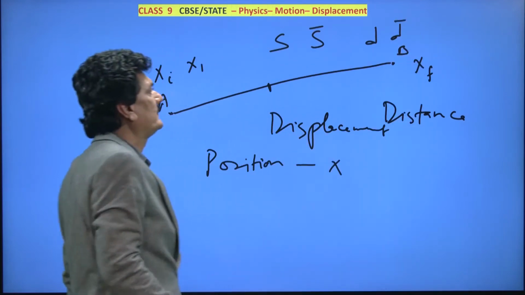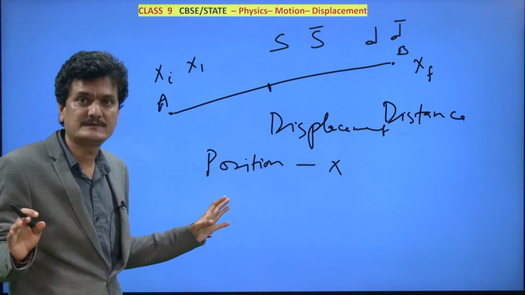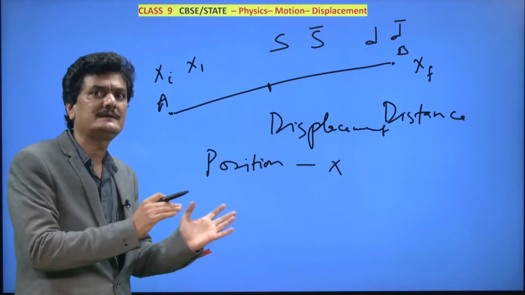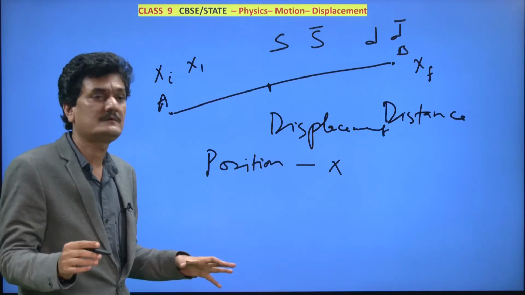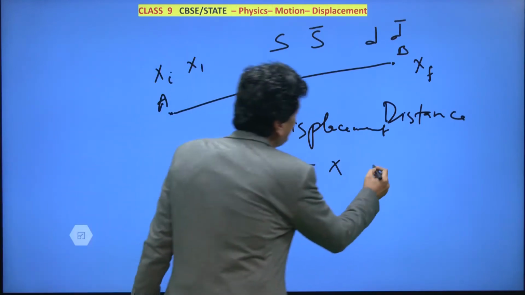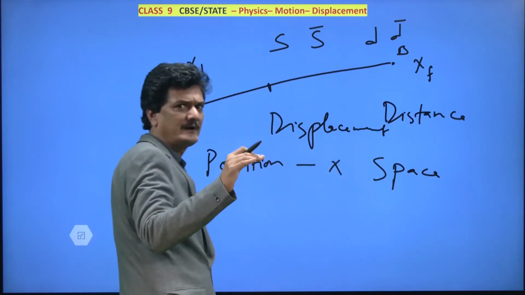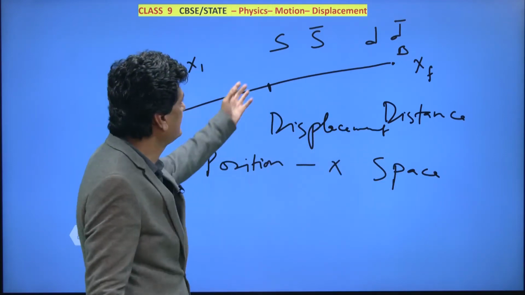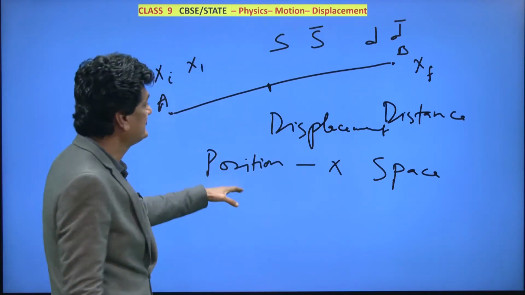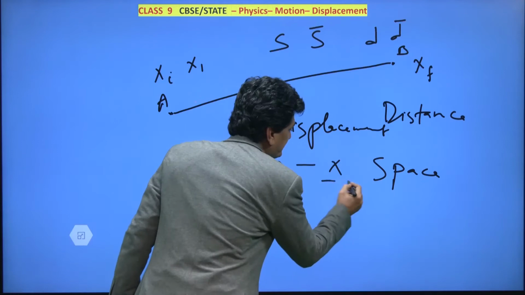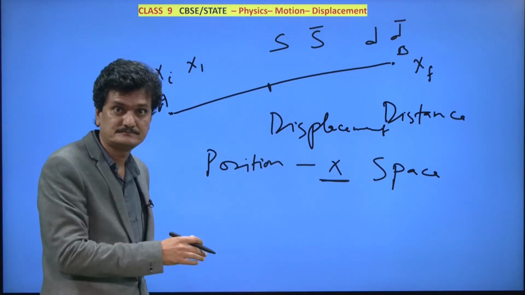Because here a body travels in space, in 3 dimensions, so the shifting of position is taking place in space. Whatever is related to space is covered, and therefore s and s bar for distance and displacement. But for position the symbol is x. So remember these things, this will help you.